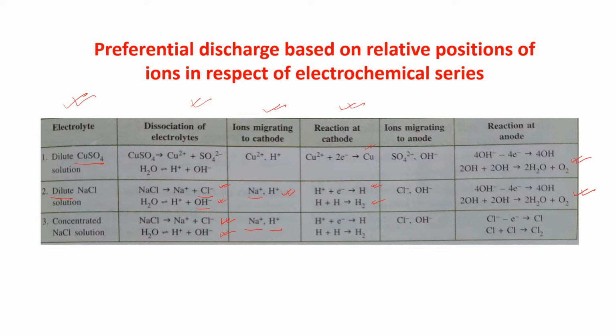Here again H plus, being lower in the electrochemical series, will get discharged. Now Cl minus and OH minus are the two anions moving towards the anode, but since it is a concentrated solution of NaCl, this Cl minus will get discharged, and this is the reaction that takes place at the anode. So children, you have to learn which one will discharge. Some of the examples which are given, you have to learn.